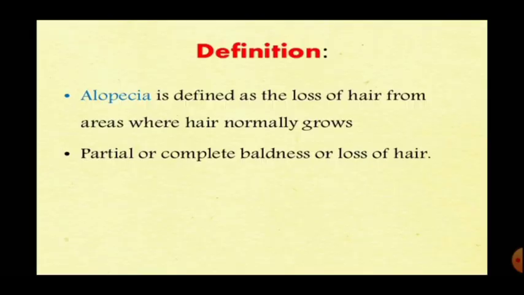The first question is, what is alopecia? What is the definition of alopecia? Alopecia is defined as the loss of hair from the area where the hair normally grows, partial or complete baldness, or the loss of hair. Generally, hair loss in our body is called alopecia.